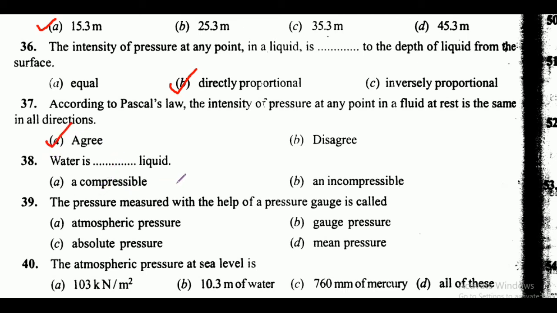Water is dash liquid. Options are compressible and incompressible. So here friends, correct answer is option B, that is water is an incompressible liquid. Okay. Next is the pressure measured with the help of a pressure gauge is called, here friends, these are the options, and here correct answer is option B, that is gauge pressure. Next is the atmospheric pressure at sea level is, here friends, options are 103 kilonewton per meter square, 10.3 meter of water, 760 mm of mercury, and option D is all of these. So here friends, correct answer is option D, that is all of these.